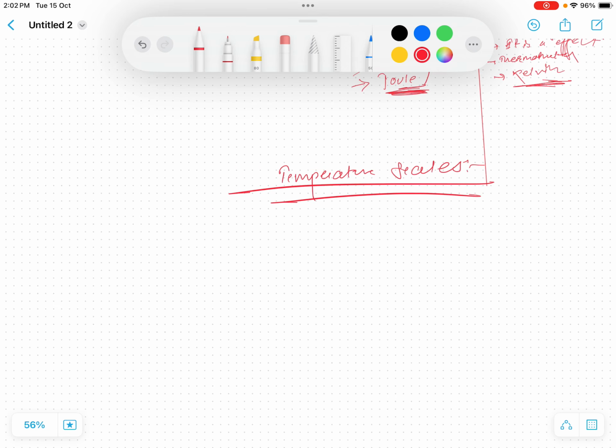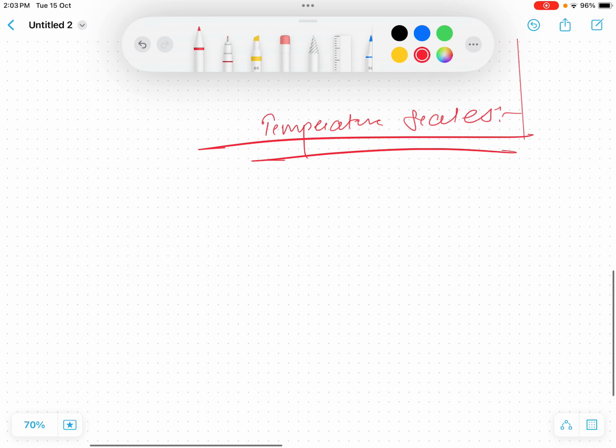It's just a measure of the degree of hotness or coldness of a body. So we invented some instruments to measure such scales. Every instrument has one scale to measure such things.